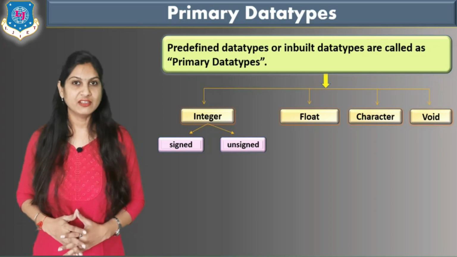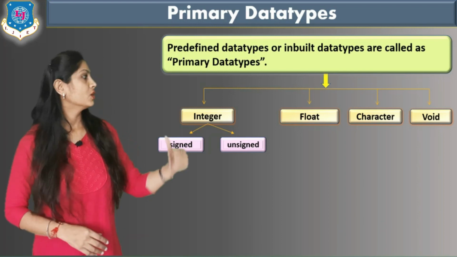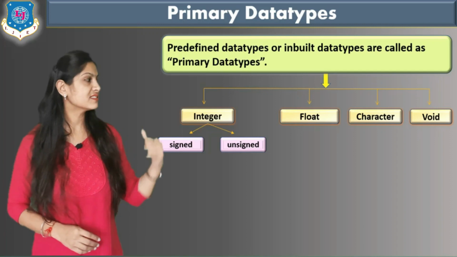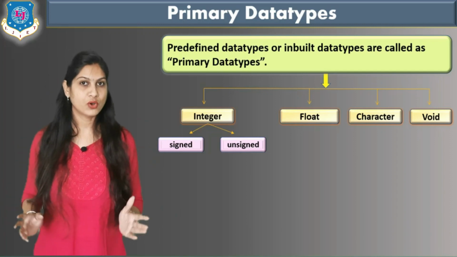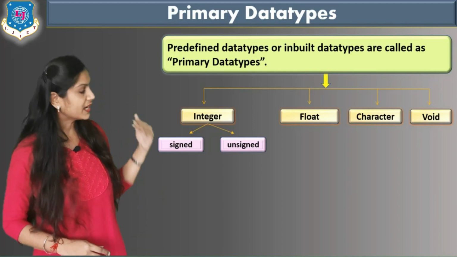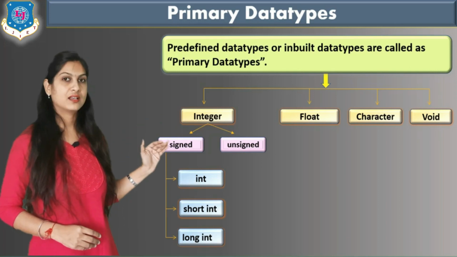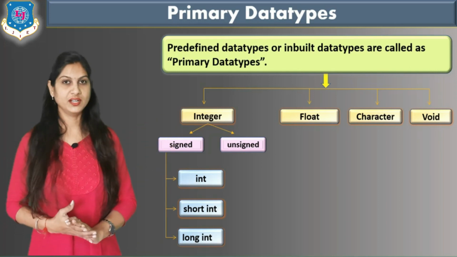Suppose I am writing 5 without any sign, then it must be positive. So just remember, signed stores both negative and positive values, and unsigned stores only positive values. It is again categorized in three different ways, that is integer, short integer and long integer.